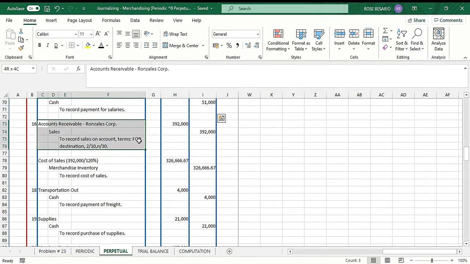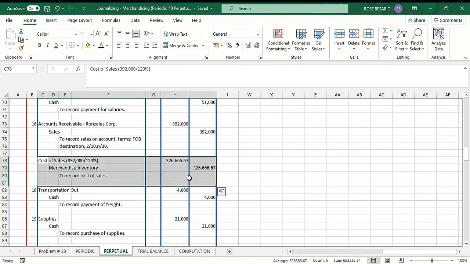One to recognize sales, so we have the same entry as periodic. And then the next one is the cost of sales. So again, I'm assuming it's 120% based on cost. So 392,000 divided by 120%, so cost of sales is 326,666.67. Then we credit merchandise inventory, 326,666.67.